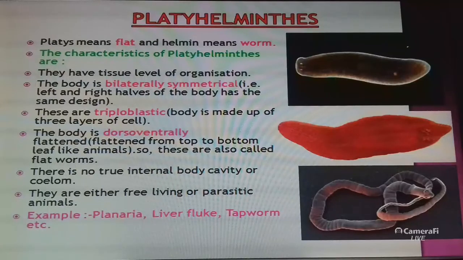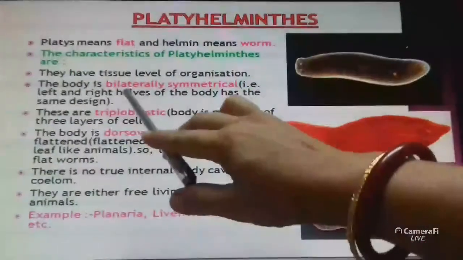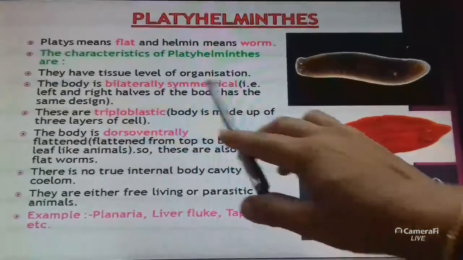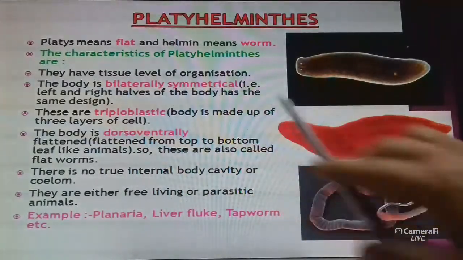The characteristics of Platyhelminthes are that they have a tissue level of organization and the body is bilaterally symmetrical.